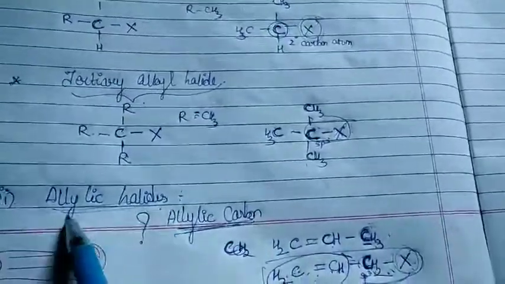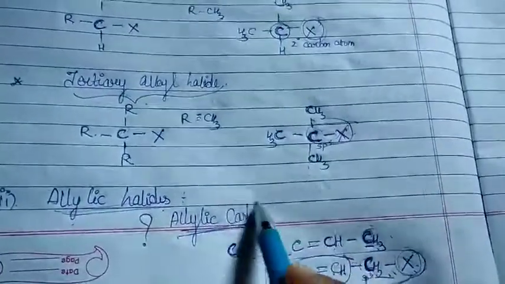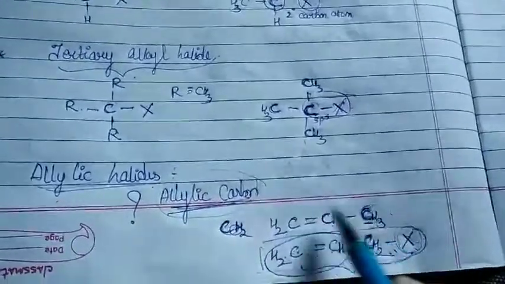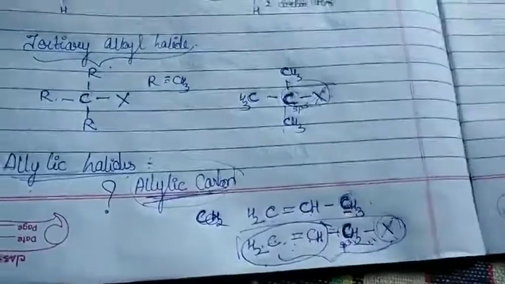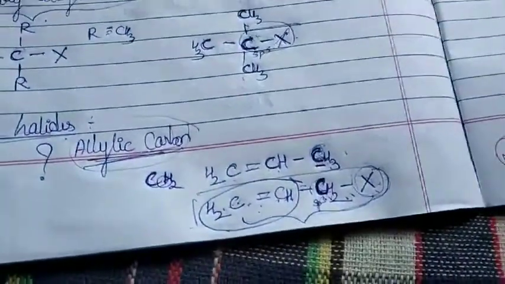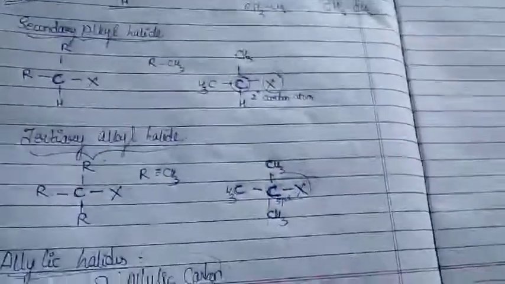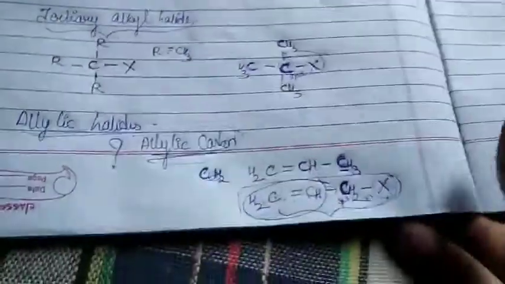So they are called your allylic halides. What do you mean by allylic carbon? The carbon which is next to the carbon-carbon double bond. So they are called your allylic carbon. Okay, this was another classification.